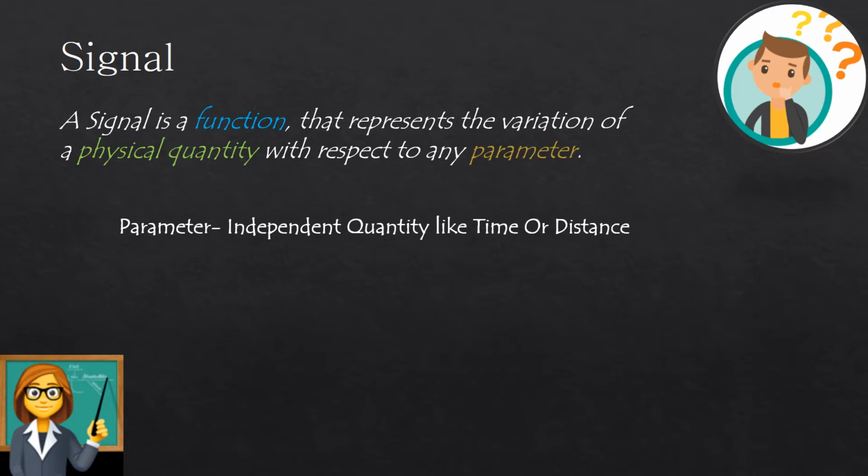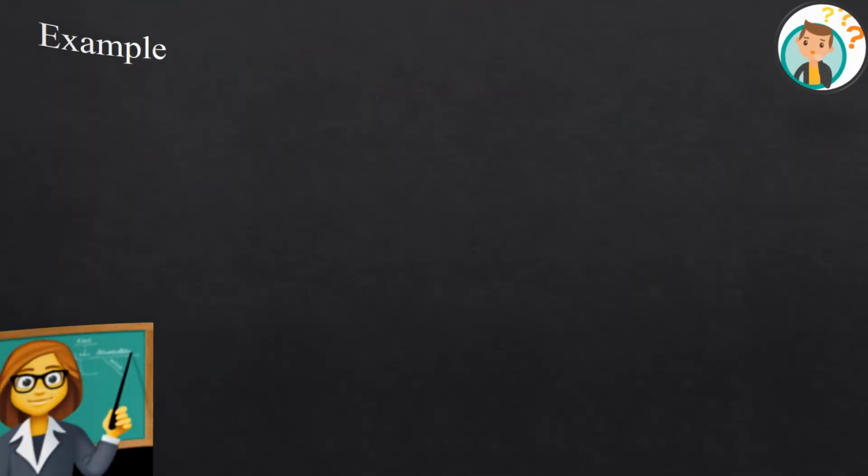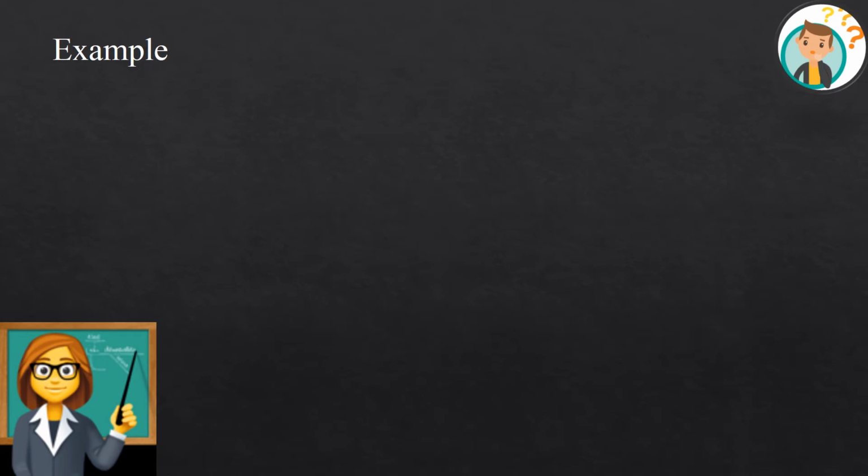And a function is something you would have already come across in your mathematics. You would have seen so many functions, quadratic functions. For an explanation purpose, I would like to take one among them: f(x) = -ax^2 + bx + c. And I would also like to explain the same with a real-time example. I'm going to monitor and measure a general physical quantity, temperature, not an electrical quantity. After my full explanation, you have to correlate that with your electrical quantity so that you can have a better understanding.